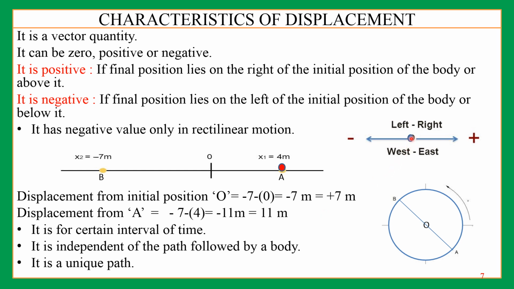Now one more case is there. If the object is here, this is the original position. If you throw the ball in the upward direction, then it is positive. When it is coming back to your hand, and when it is dropped, it is going down this way, then displacement will be negative.